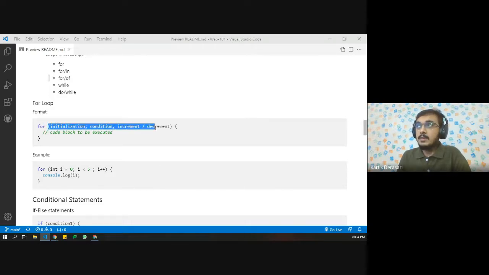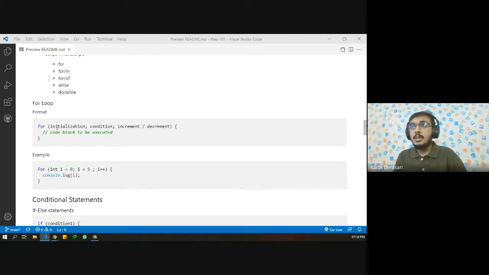Then we have brackets, and inside brackets we have three things: initialization, condition, and then increment or decrement. Initialization means that we need to use one variable which is going to be used inside the loop.